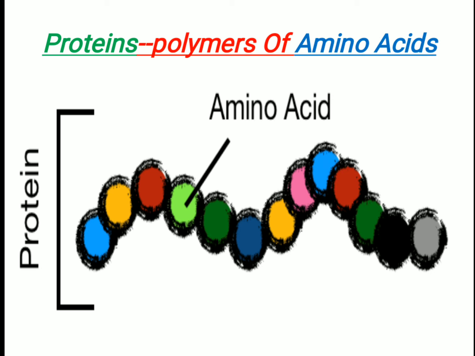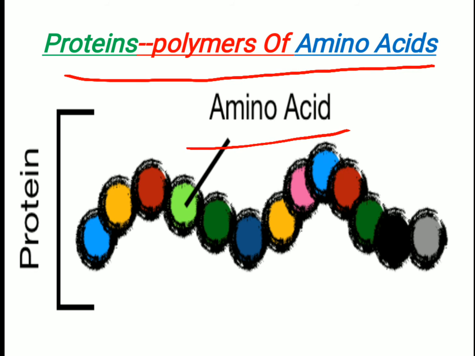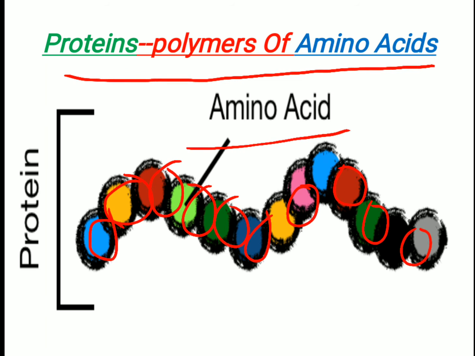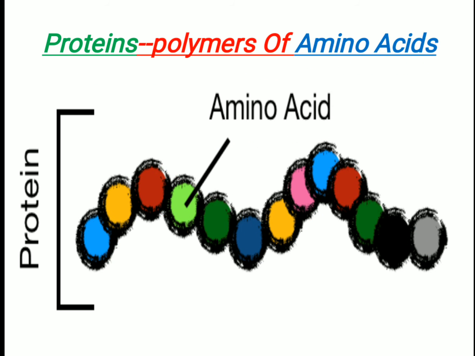I repeat, proteins are the polymers of the amino acids. As you can see in the figure, these rounded structures represent the amino acids, and the chain of these amino acids forms the protein. When proteins are formed of amino acids, they are called polymers.